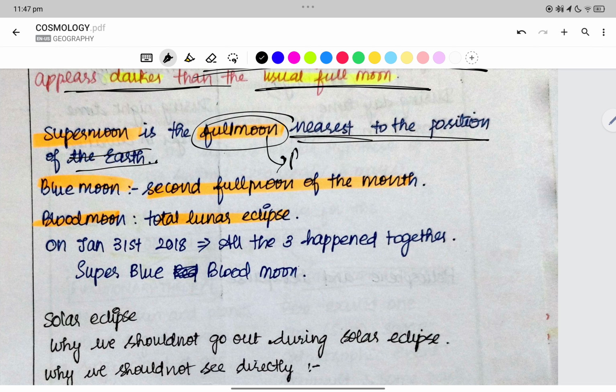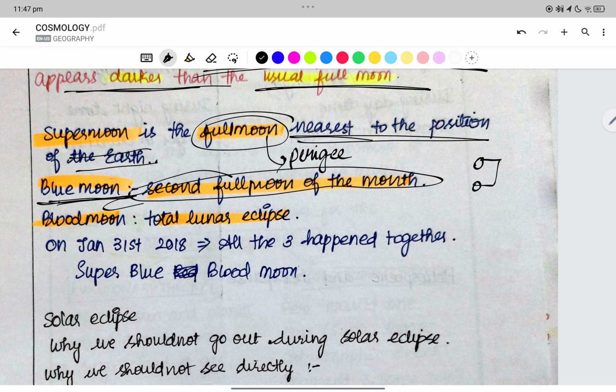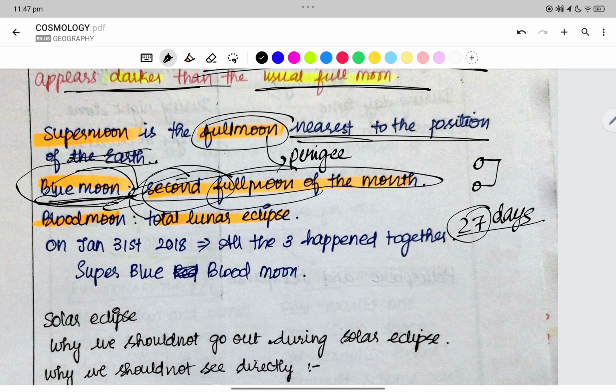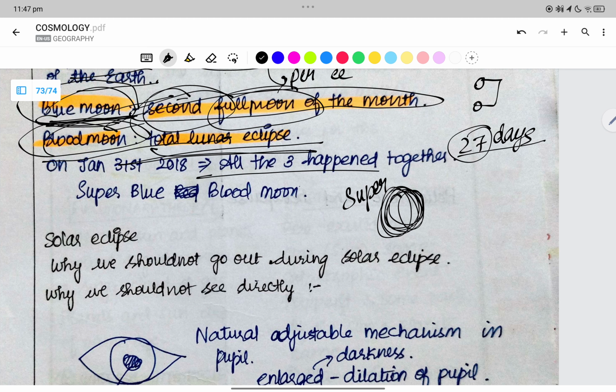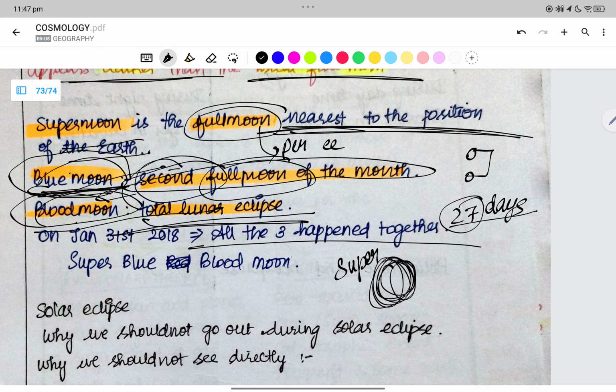So a full moon at the perigee is what we call a supermoon. Blue moon is the second full moon of the month. In a month itself, we get two full moons, because the moon's cycle is about 27 days, right? So blue moon is when there is a second full moon. Blood moon is a total lunar eclipse. So what is called a super moon? It is big, right? A full moon at the nearest position to the earth, blue moon twice, blood moon, total lunar eclipse. When all three happen together, it is a super blue blood moon.